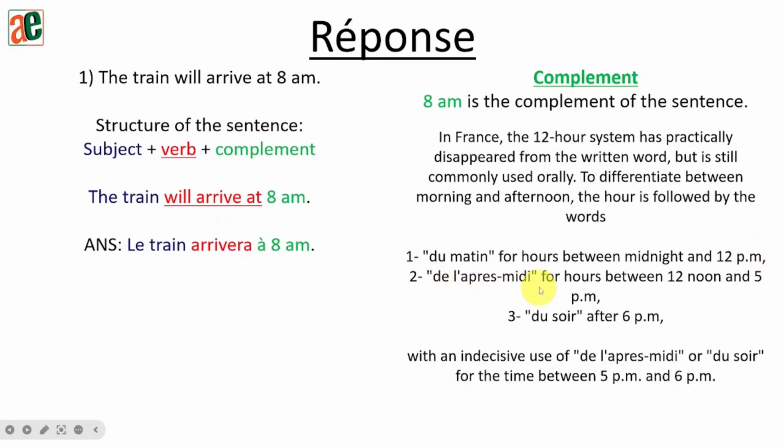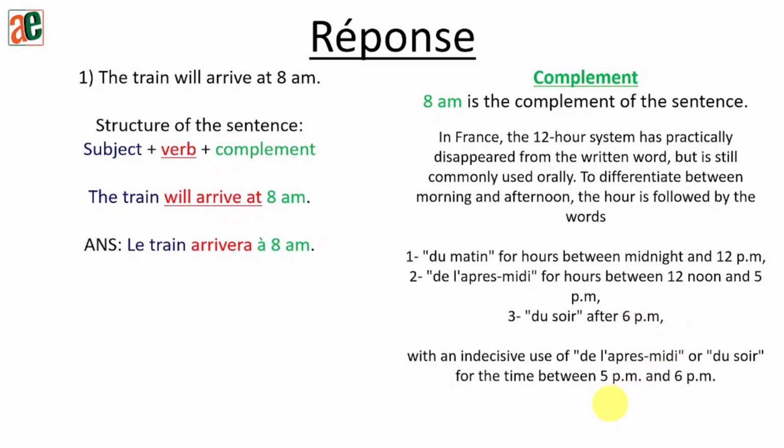We have de l'après-midi to express the afternoon, for hours between 12 noon and 5 p.m. And then we have du soir for any hour after 6 p.m. Okay? Now we do have a problem.